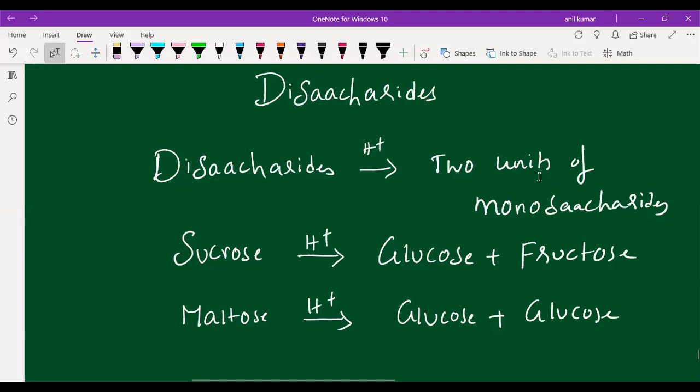So this is the introduction to disaccharides, and tomorrow I will start sucrose as well as maltose as well as lactose. These 3 I am going to discuss, students. Tomorrow also, please be in the class. Please come to the class. Tomorrow, very important, students: sucrose, maltose as well as lactose. If you have any doubts, you can ask, students.